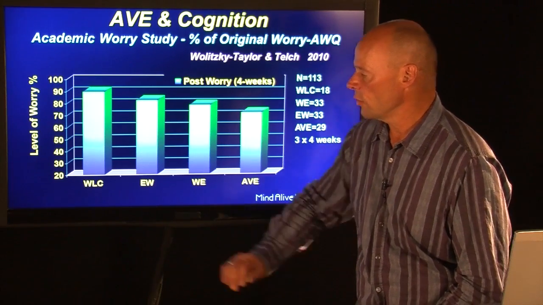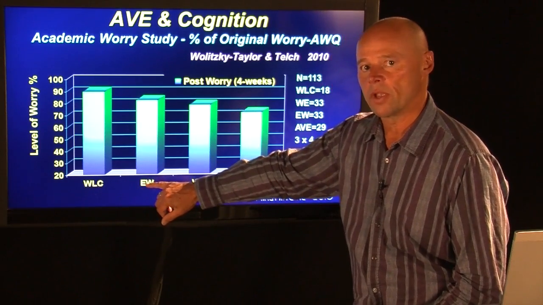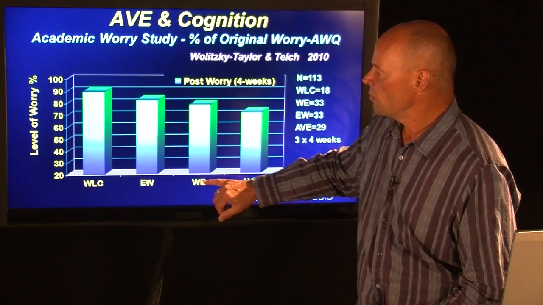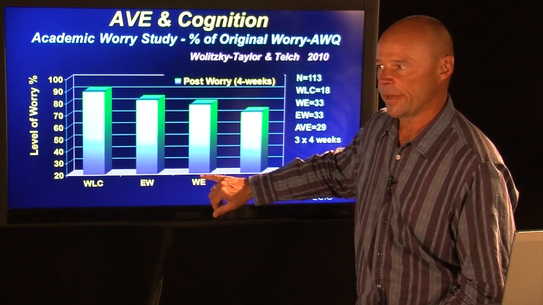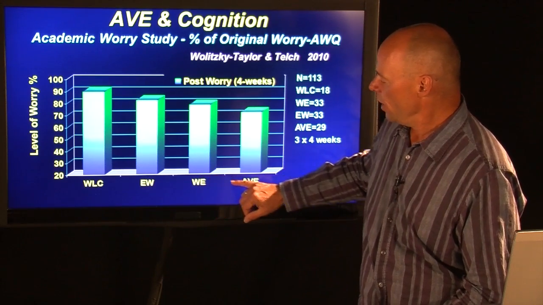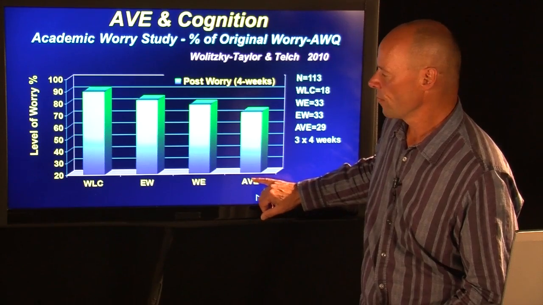And what we have here is a waiting list control. We have an expressive writing group where they write about their worry. We have a worry exposure group where they are exposed to elements that trigger worry, and the intention is to desensitize to it. And then we have the audiovisual entrainment group using the David system.